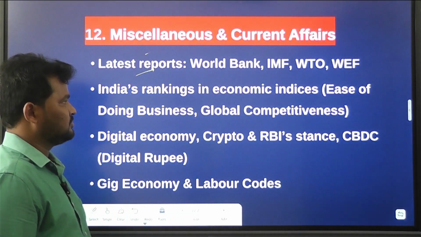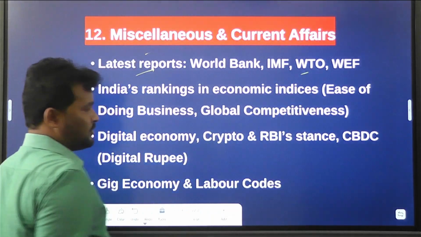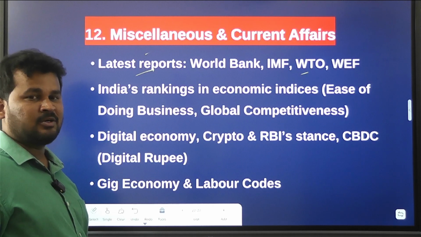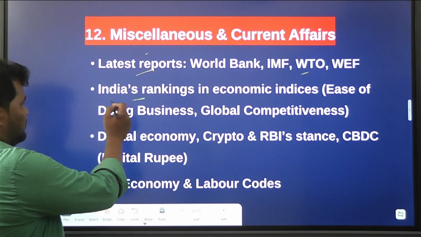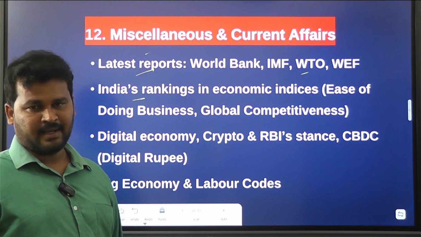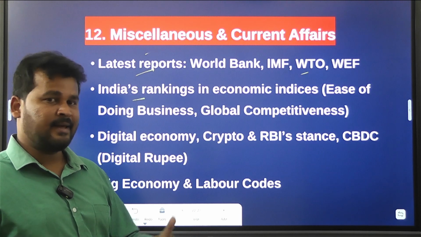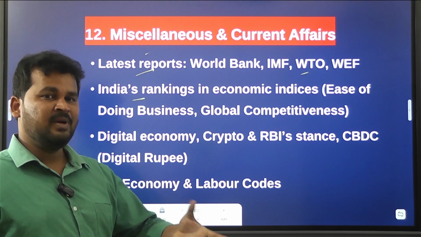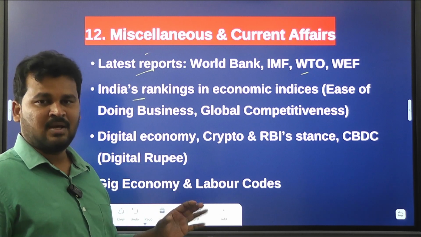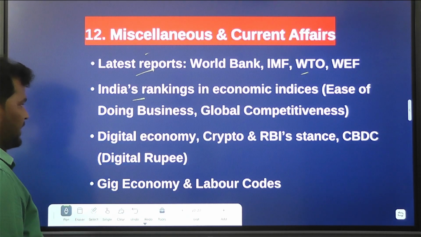You have to know them, and reports released by WTO and WEF, World Economic Forum, reports related to ease of doing business, and also India's ranking in various economic indices, like India's ranking in GDP, PPP, aquaculture, milk sector, means dairy sector, agriculture sector, steel sector. So that's the information you need to know here.